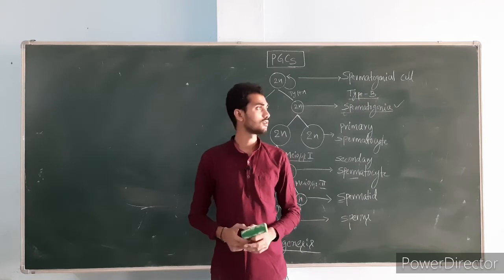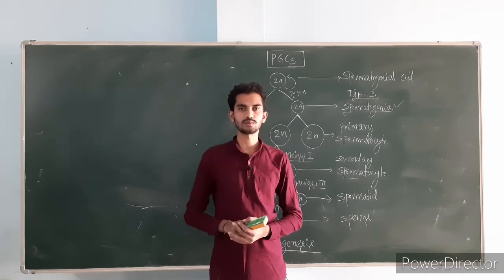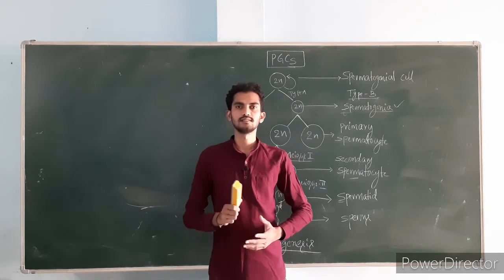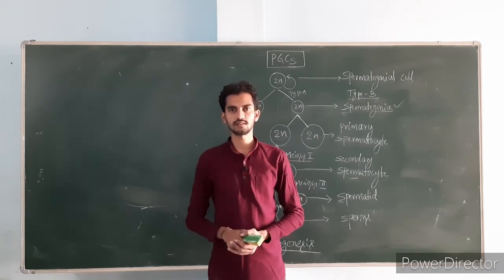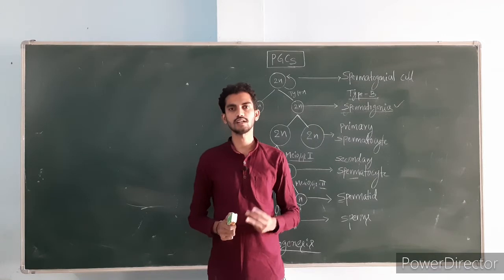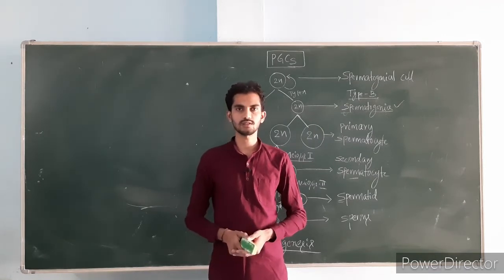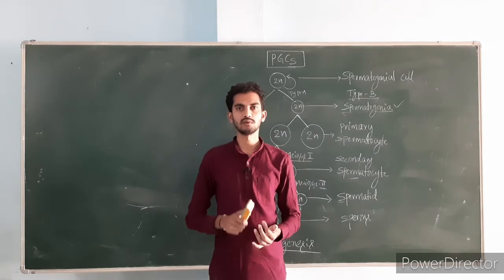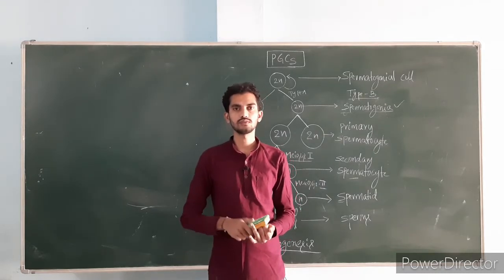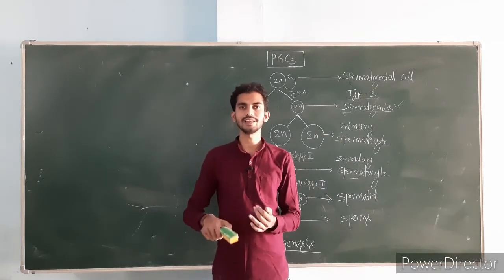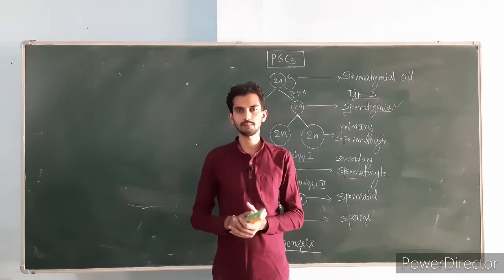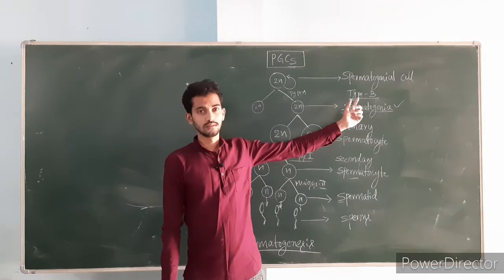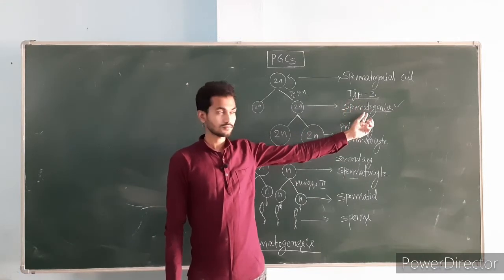Okay. And this spermatogenesis process contains two important stages. First one is spermatocytogenesis, second one spermiogenesis. Spermatocytogenesis contains three important phases: multiplication phase, growth phase, and third one maturation phase. In the multiplication phase, the number of primordial germ cells will increase by continuous repeated mitotic divisions. Okay, and they will give rise to the type B spermatogonia.